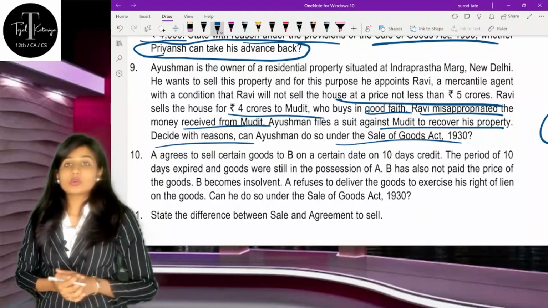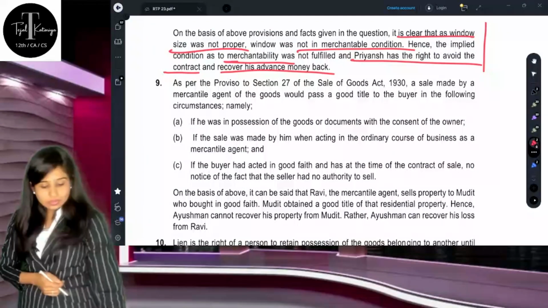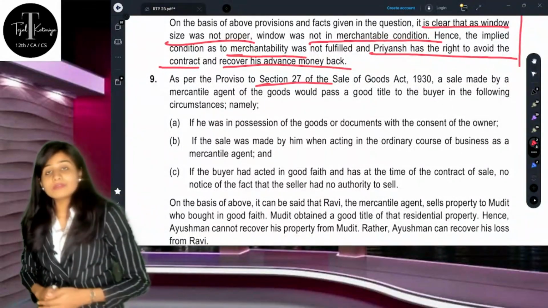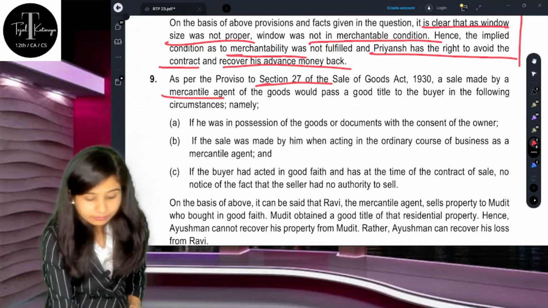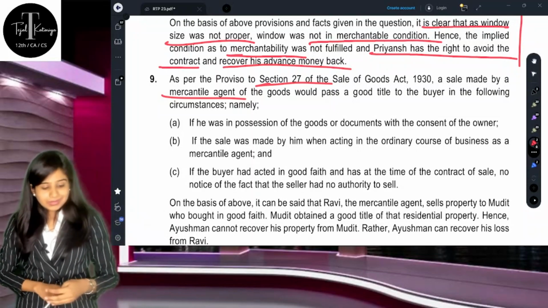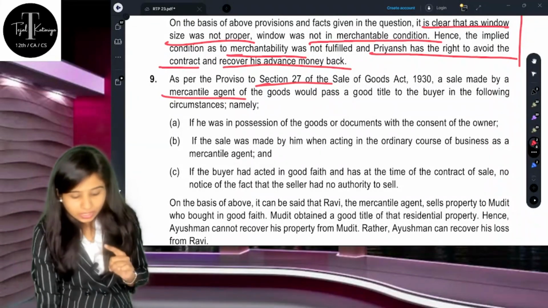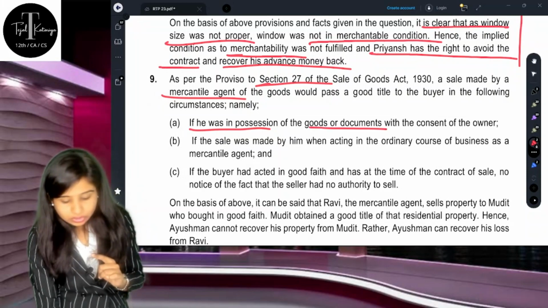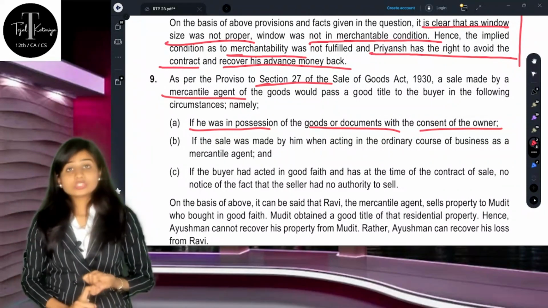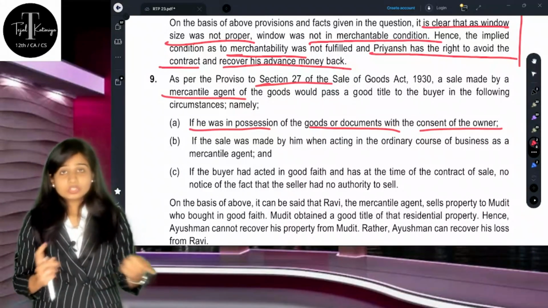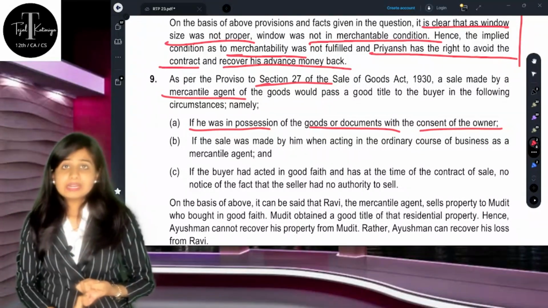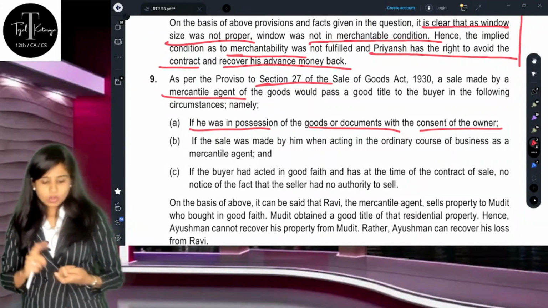Now you are supposed to mention according to the Sale of Goods Act. First of all, whenever you are selling the property in the capacity of an agent, you are coming under section 27 of the Sale of Goods Act 1930. Even though you are a mercantile agent, you have all the rights that the principal is having. But namely, you should focus on 3 things. First, the agent, in our situation Mr. Ravi, should be in possession of the goods or the document, whatever asset he wants to sell, but that too with the consent of the seller or the owner.